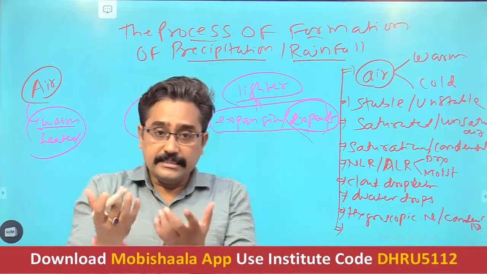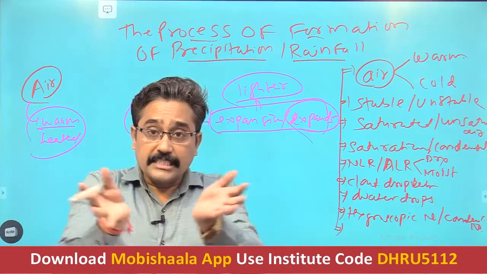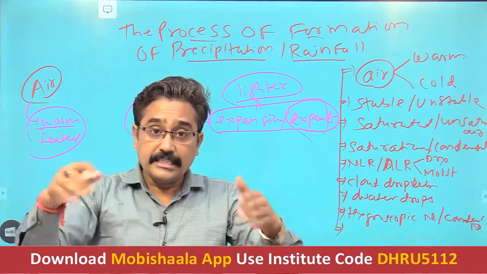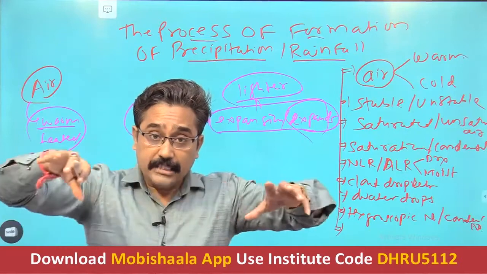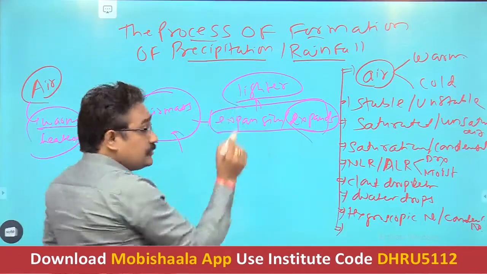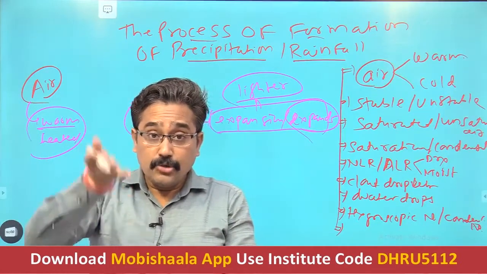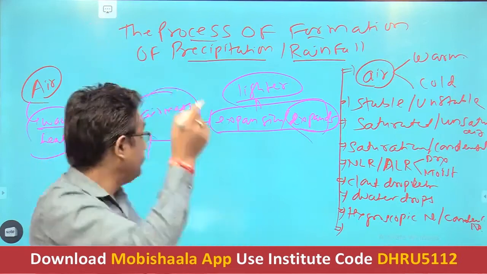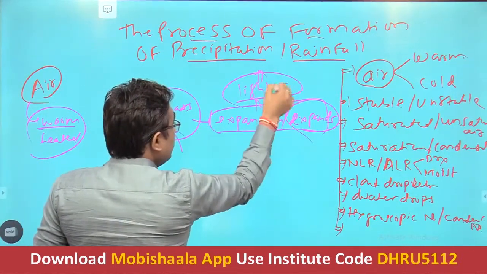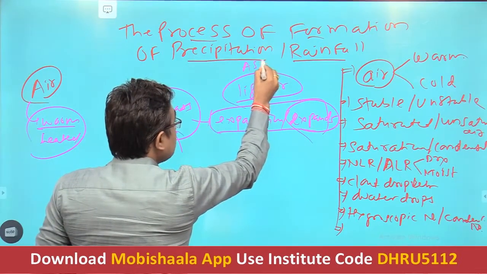If the air is heated, it becomes warm and starts expanding. It becomes lighter, and if the air is lighter, where will it move? It will move upward. That is called ascent in the geographic sense.